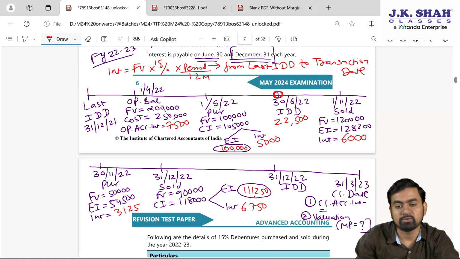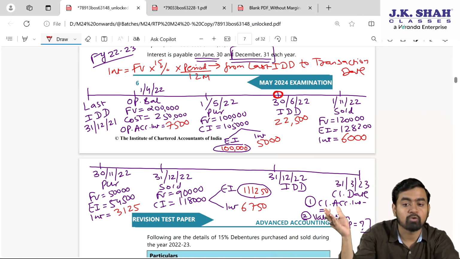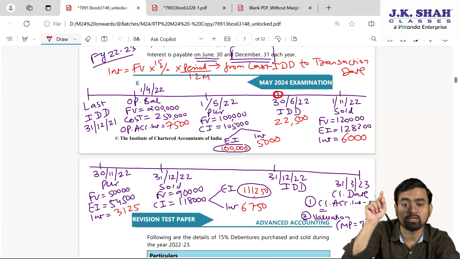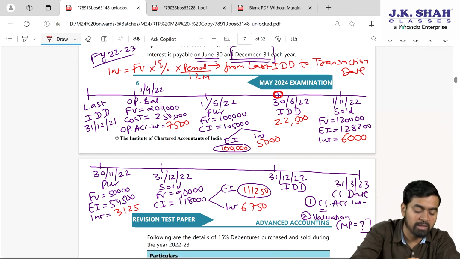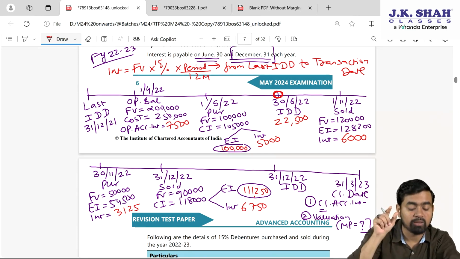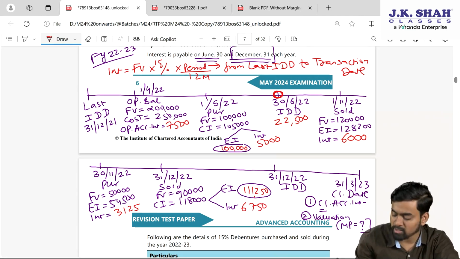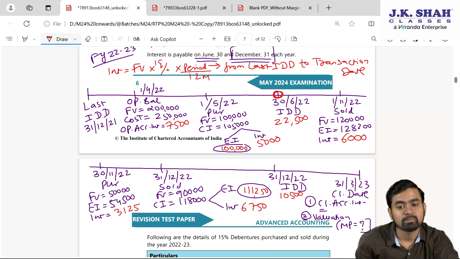Fine. Now interest due date. Now please tell me on interest due date the total holding in my hand. Last interest due date the holding was 3 lakhs. On 30th June the total holding, opening plus purchase 3 lakh. Out of 3 lakh we sold 1,20,000 face value, then we bought 50,000, then again we sold 90,000. Now total holding 1,40,000. On that 15%, my dear students, for 6 months comes to 10,500.